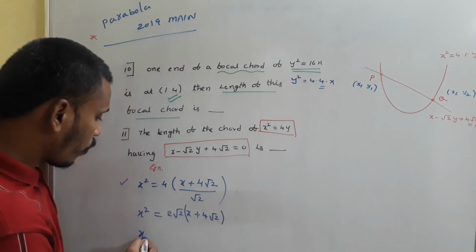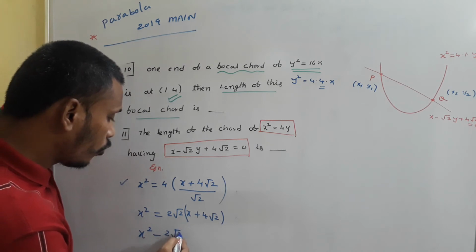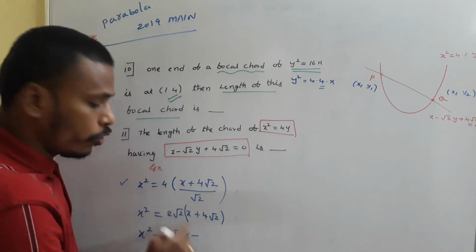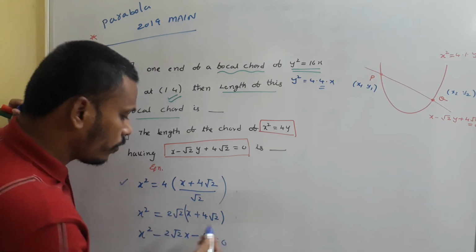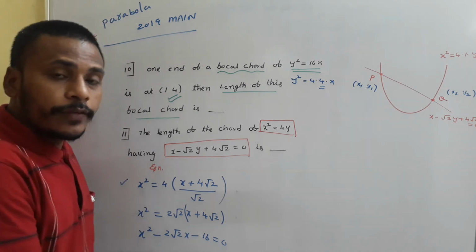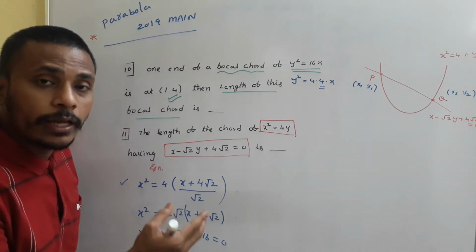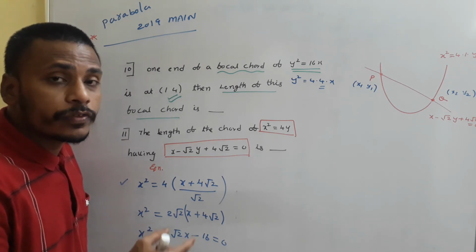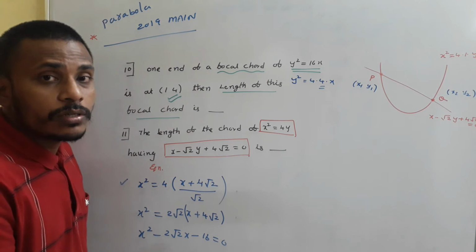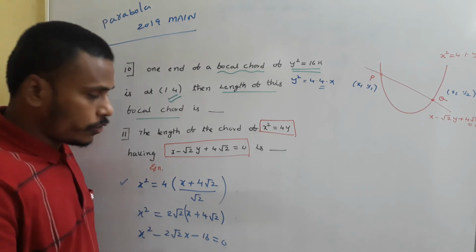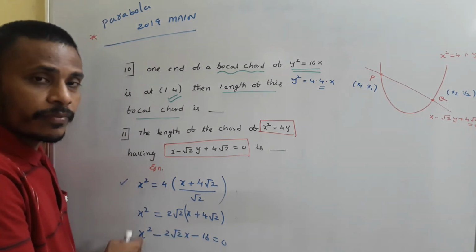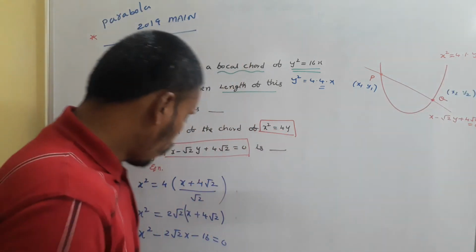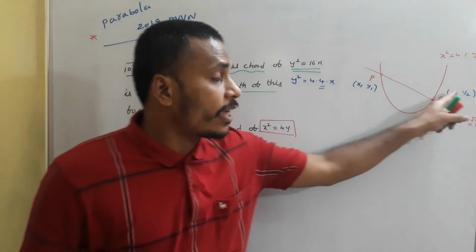And x square minus 2 root 2x minus 2 fours is 8 and 1 more 2, 16 is equals to 0. Now if you solve this quadratic, you will get two values for x, and those two values represent x1, x2. But instead of solving that quadratic, I will use x1 plus x2 as well as x1 x2. So yes, this is a relation obtained by the intersection of this line with the parabola. For this quadratic, x1 and x2 are the roots.